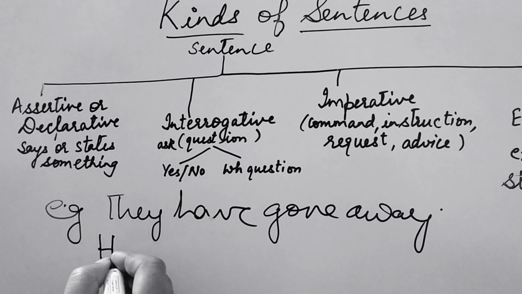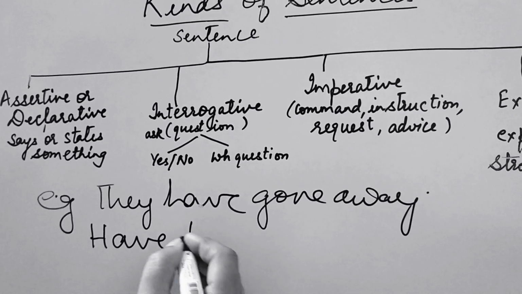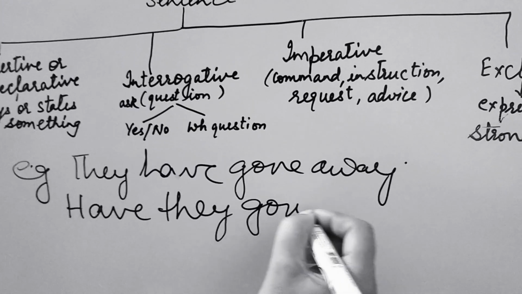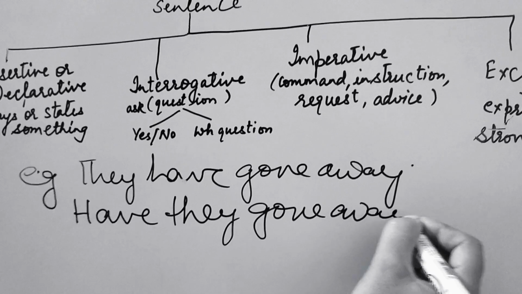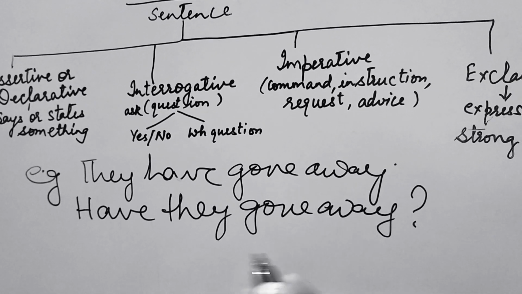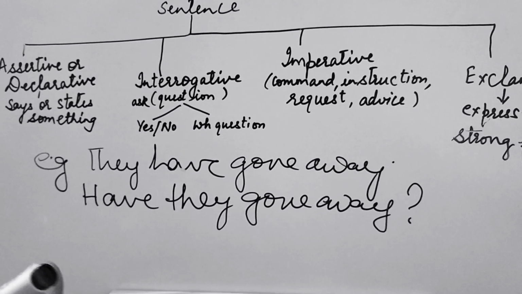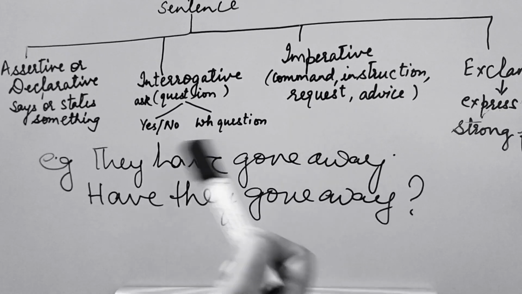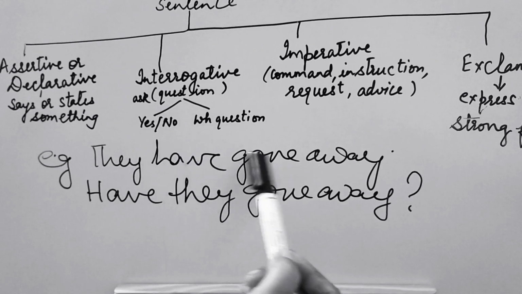We will write it as have they gone away? Question mark. So this has been changed into an interrogative sentence. Earlier it was stating something, they have gone away.